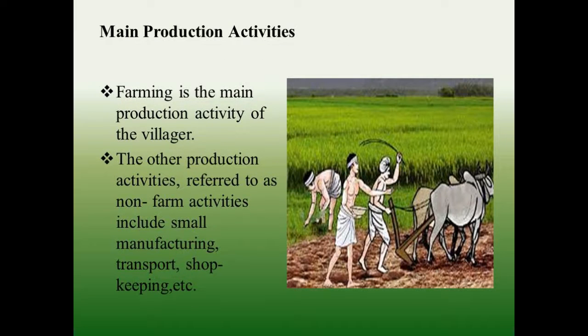Main production activities. Farming is the main production activity of the villagers. The other production activities, referred to as non-farm activities, include small manufacturing, transport, shopkeeping, etc.